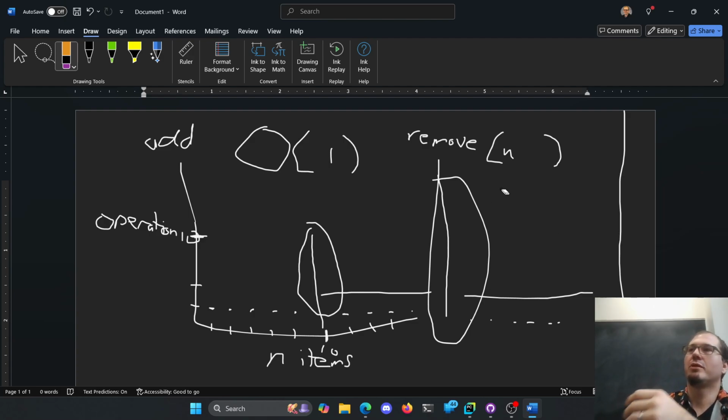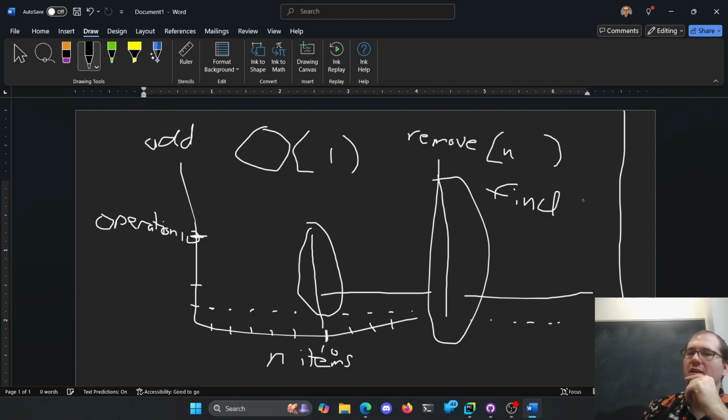If we were to average that out of n minus k across all the different k's, you'd come up to like 0.5n, and we just remove the 0.5 because that's a constant. That's how that math works with the n minus k. So adding is really fast, removing is really slow. How about finding a particular item? If we just wanted to say, hey, does it contain, or is it in, like our in operator, a find or contains, we'll just call it find. Is it okay if I say find?